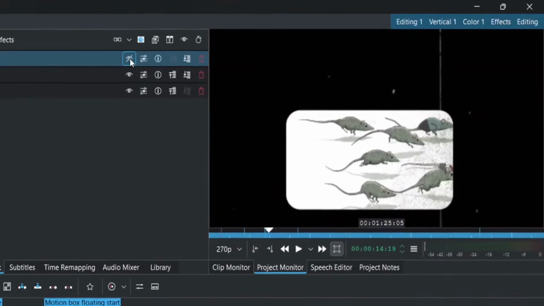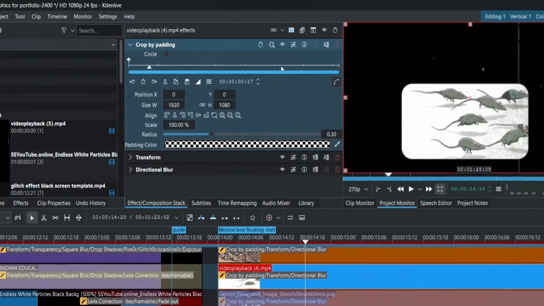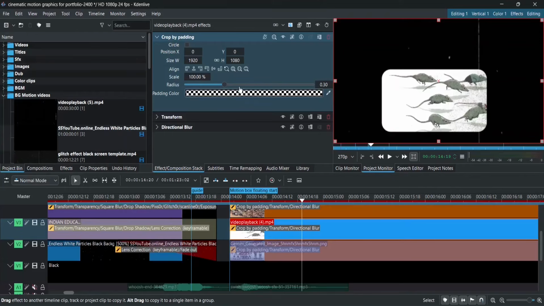First, to give the clip those rounded corners, which it didn't originally have, I used crop by padding and set the radius to 0.3. Important: always keep crop by padding above all the other effects in the stack. Otherwise, you'll run into problems.